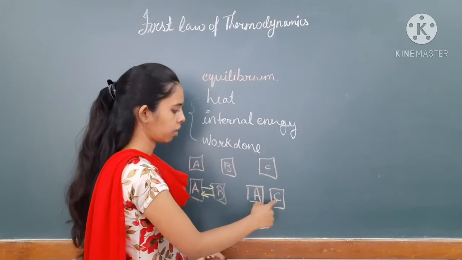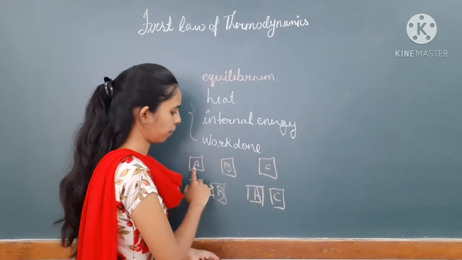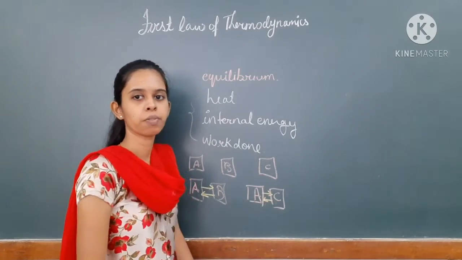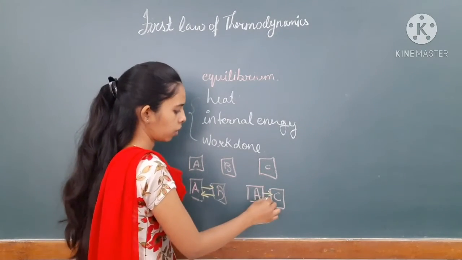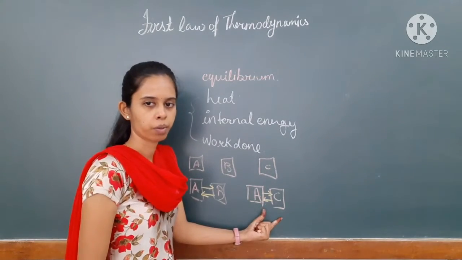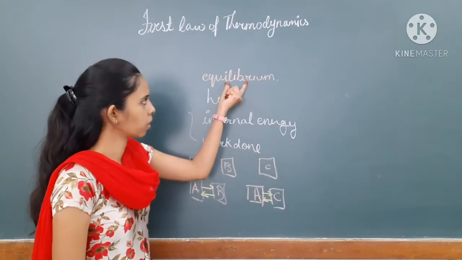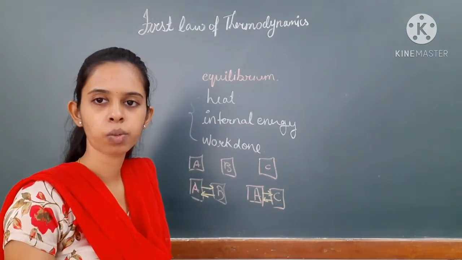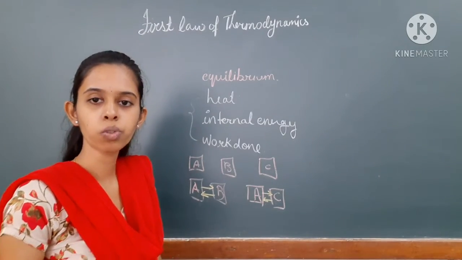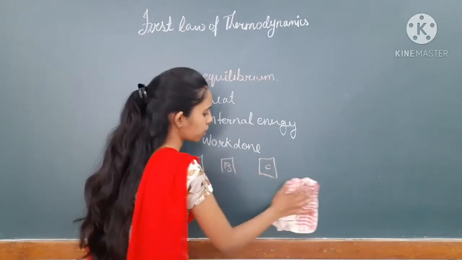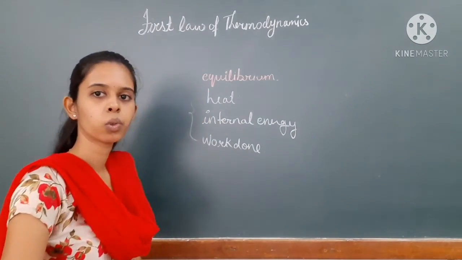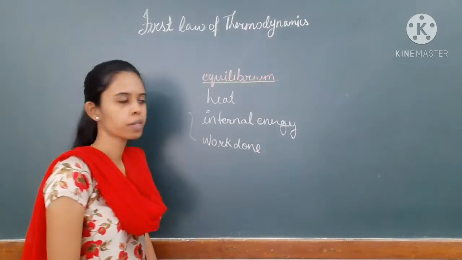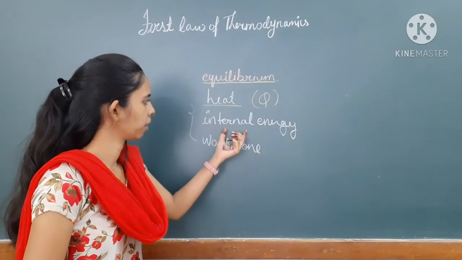Over here also, this is the third system with the first system. Now there is also an exchange of energy when these two systems are having different temperatures. So these also will be at equilibrium position. Now we are using this word equilibrium. So this is nothing but what? Equilibrium is a point at which there is no transfer of heat or no transfer of energy between the two systems. That point is called as what? Thermodynamic equilibrium.